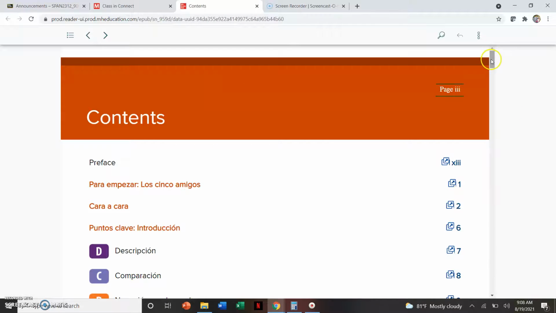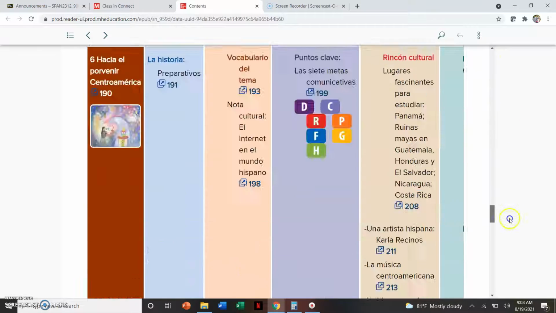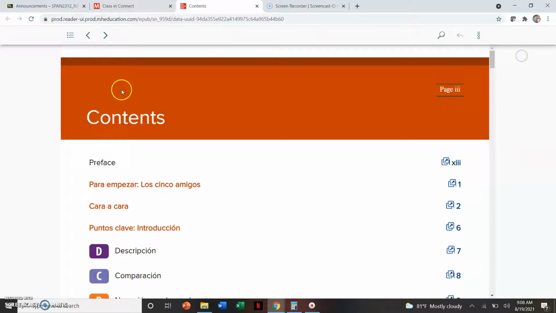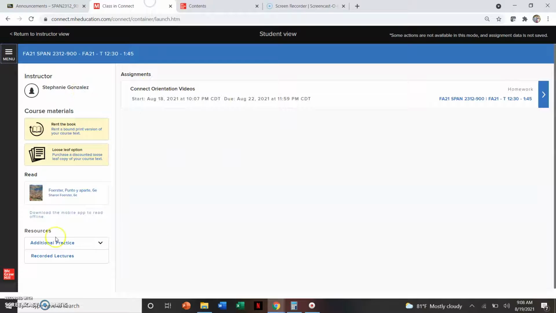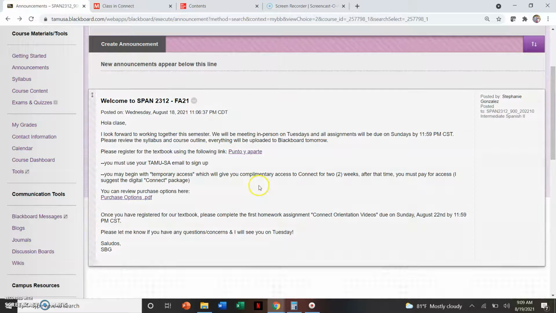And then you also have access to the ebook here, and you'll be able to go through that. You can use this in class. You can bring it in class. I will also have it up whenever we are going through anything in the course, right? So you have everything that you need here. I'm going to be releasing the rest of the homework assignments for the remainder of the semester later on today. So you'll have access to those as well. And then you'll be able to get ahead if you need to, or if you have any questions about anything, just reach out to me.